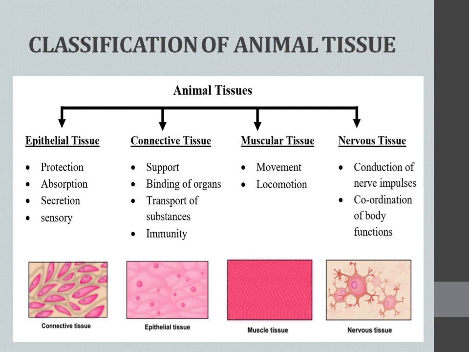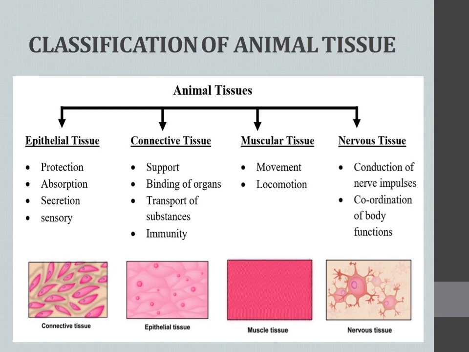And since it is connecting these regions, its main function we can say is supporting. If it is not connected, there won't be support for the body, right? So it is giving support to the body. Okay. Next, it is binding of organs. It binds one organ to the next organ. Transport of substances. Since it is connecting two regions, of course it transports substances from one region to the next. And of course it is giving immunity also, right? So later we can discuss elaborately about each variety.